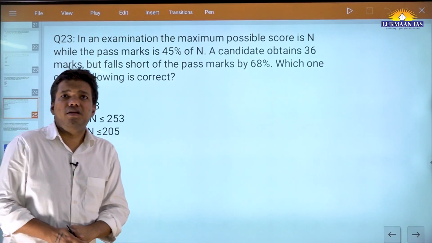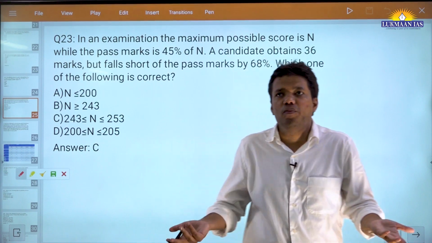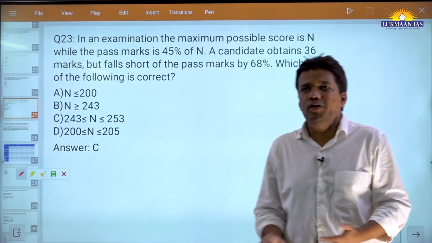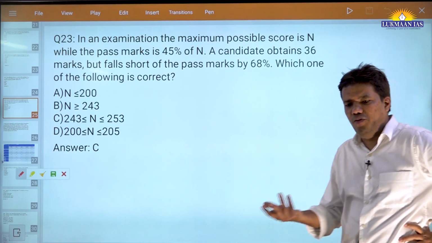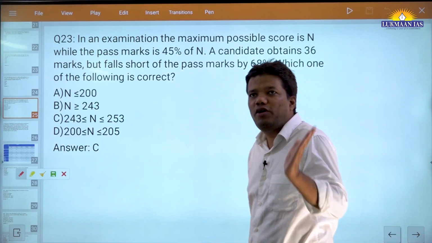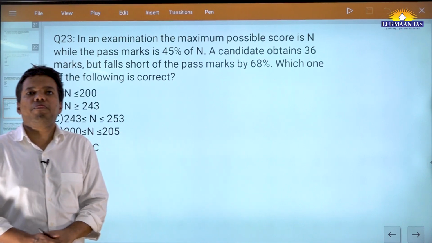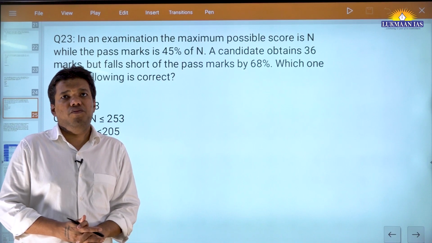In an examination, the maximum possible score is n. So let's say you write a UPSC examination, in an optional paper you can score at max 250. The pass marks is 45% of n. In UPSC, you get a score around 50%, 45%, you get top 10 ranks, right? The candidate obtains 36 marks, but falls short of pass marks by 68%. Which one of the following is correct?